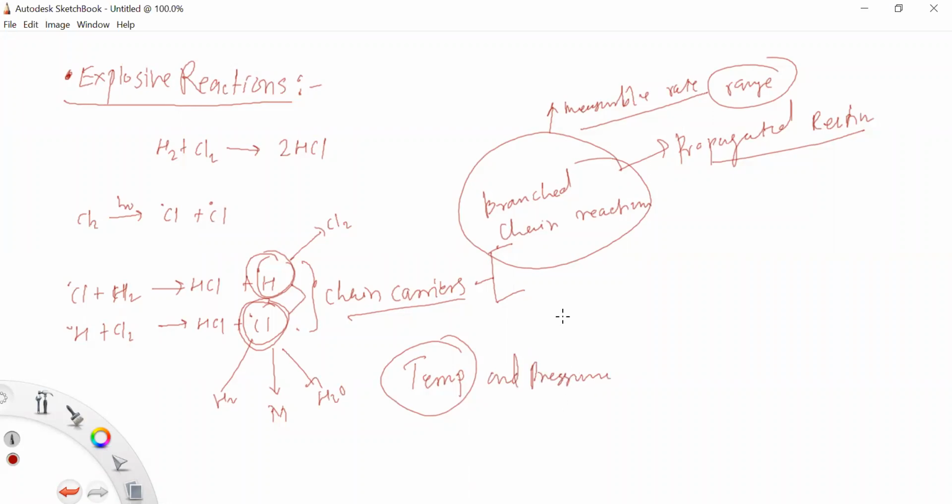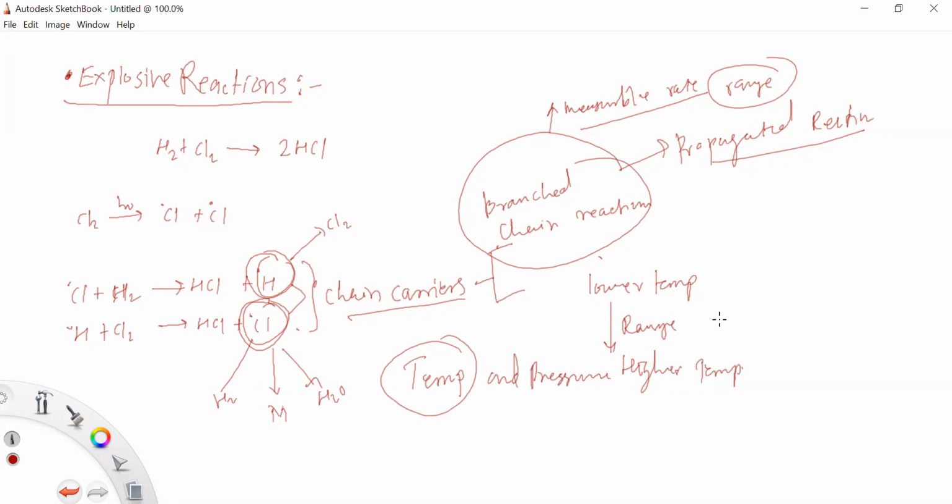So the branch chain reaction performs within this range. What is the range? Between the lower temperature and the higher temperature. This is the range of a branch chain reaction.